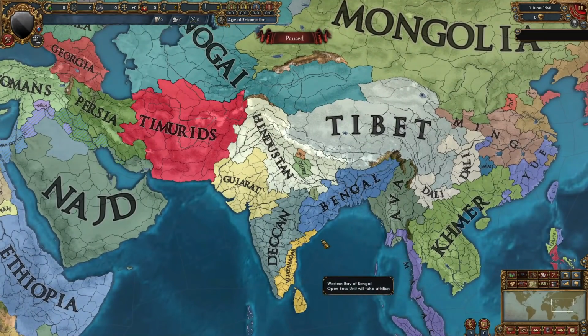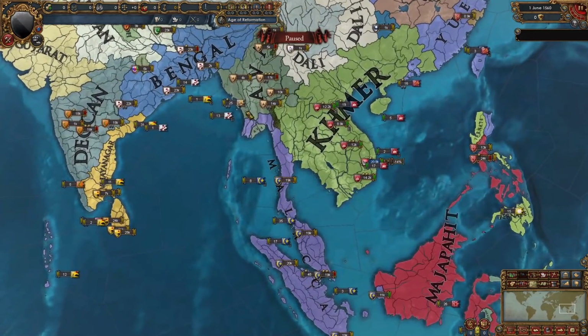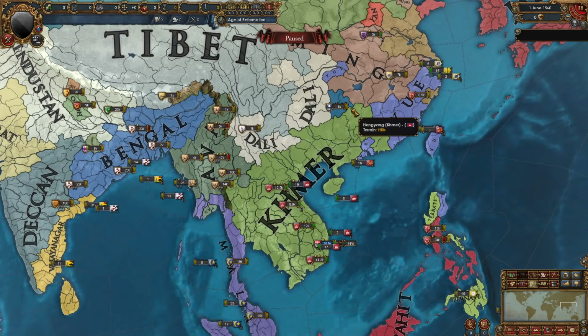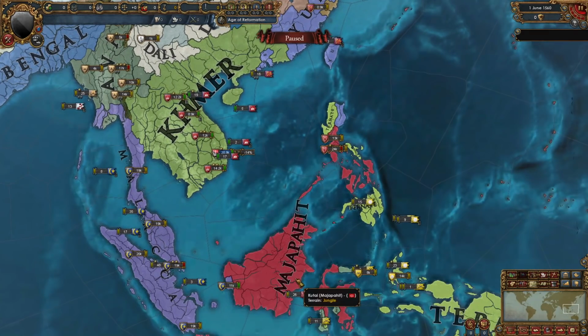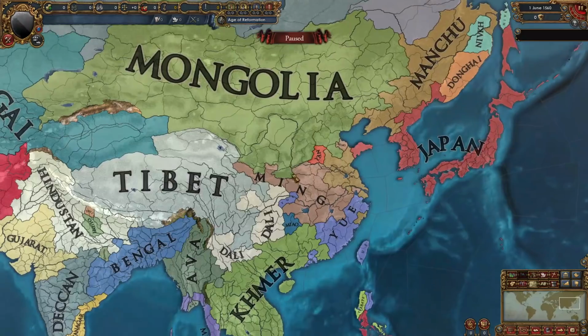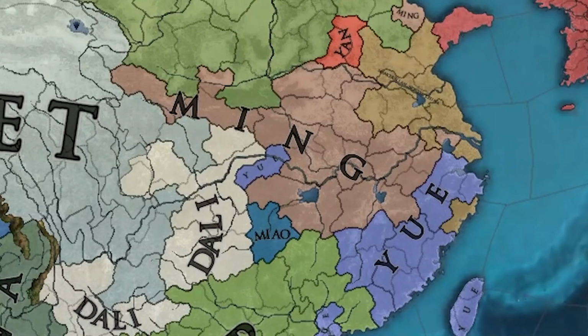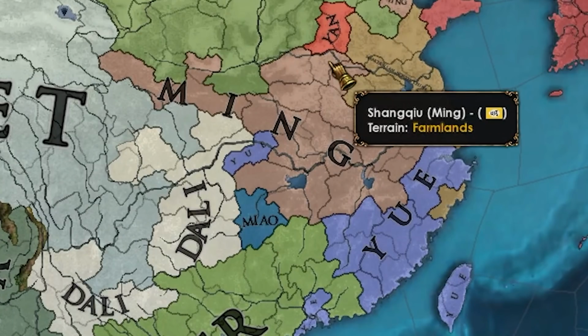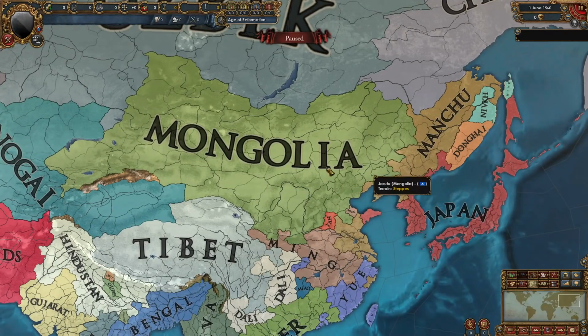Still no changes in India. These nations aren't doing almost anything to be honest, but Malacca has expanded into Ava, and Khmer has expanded into South China even more. Majapahit has been drilling into Ternate, as we can see right here in the Philippines, and Mongolia just keeps pushing into Ming and into Manchu. They declare on them all the time, but they're not taking too many provinces at once.